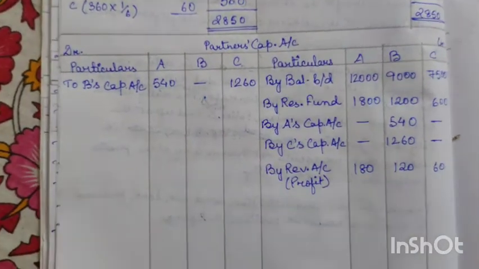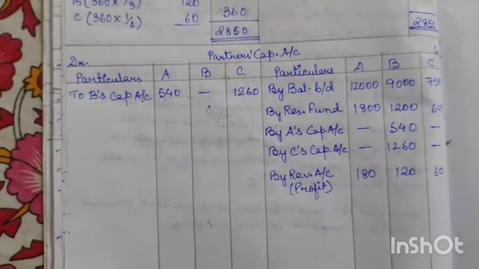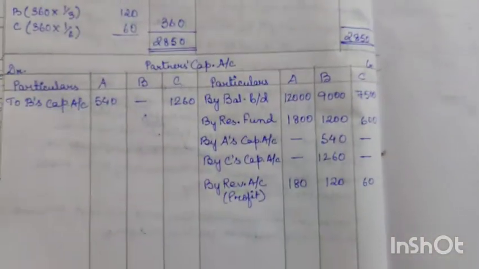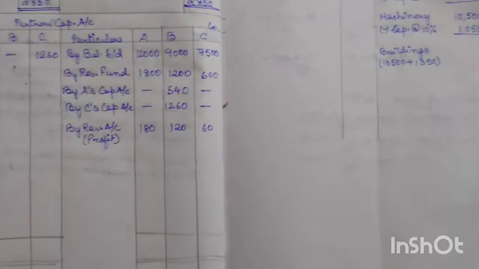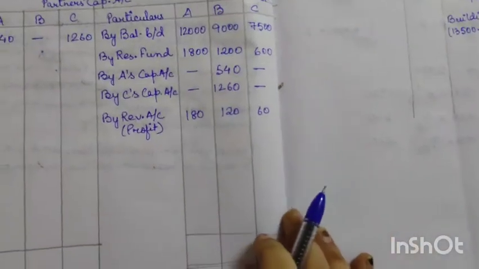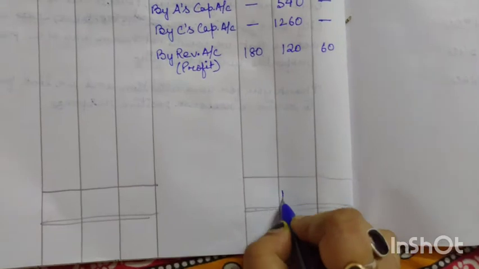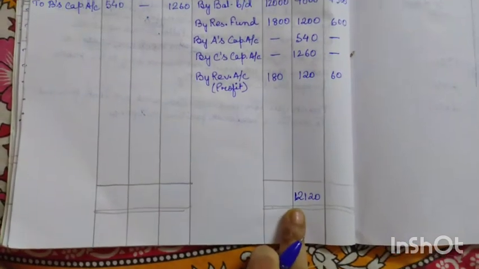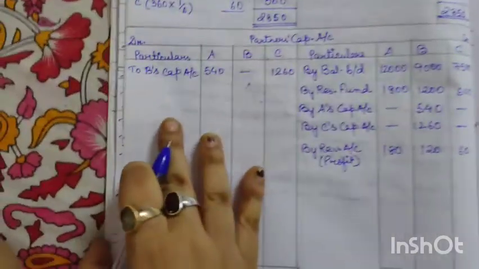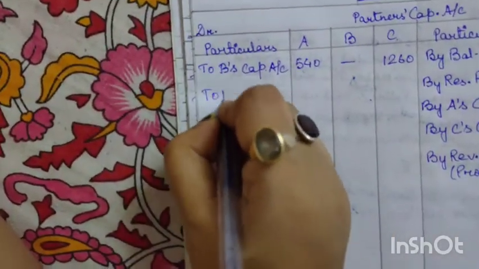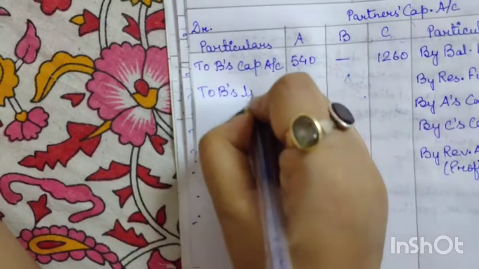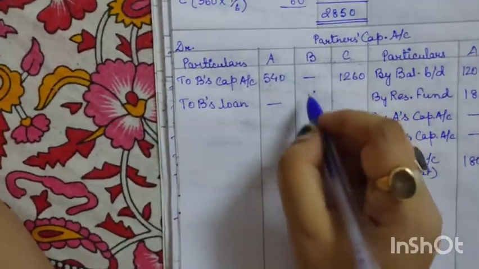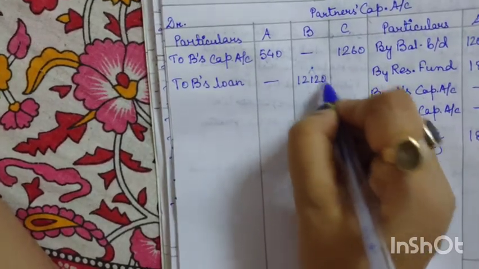So first we'll make the total of B's column. The total of B's column is 12120. That means 12120 is due to B, which will be transferred to his loan account. Since nothing is mentioned regarding the payment, we'll transfer directly to his loan account, 12120.